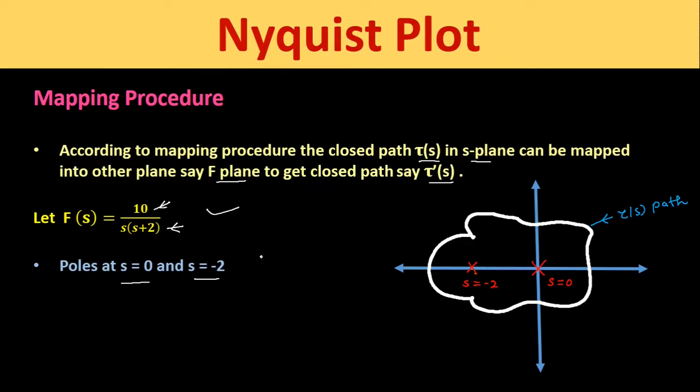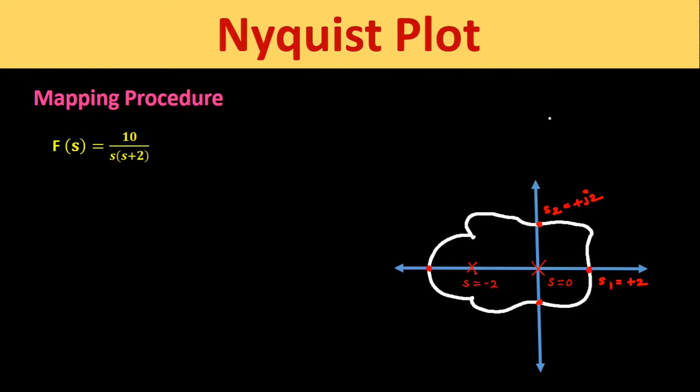So if we find out a single value from this function f of s, then that single value can be plotted in another plane which is called the F plane. Now let us take the example of 2 points. One of the points is s1 equal to plus 2 and another point is s2 equal to plus j2. Now we will put these points in this f of s equation.